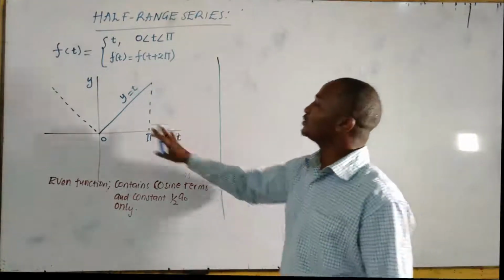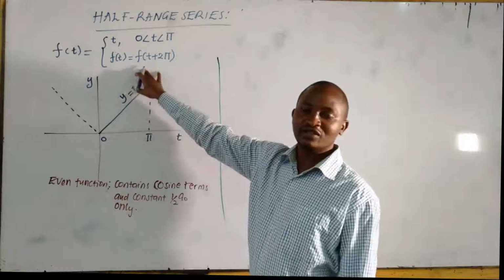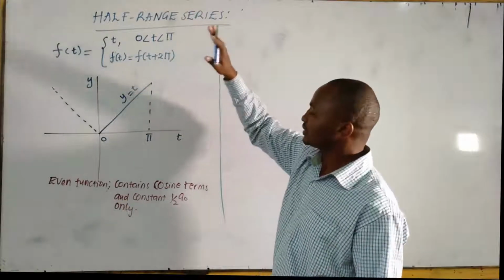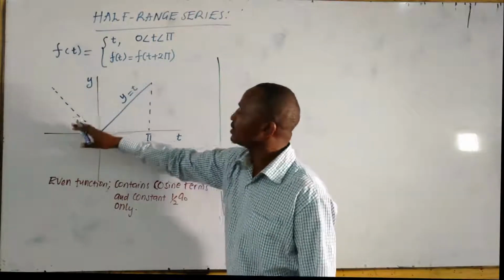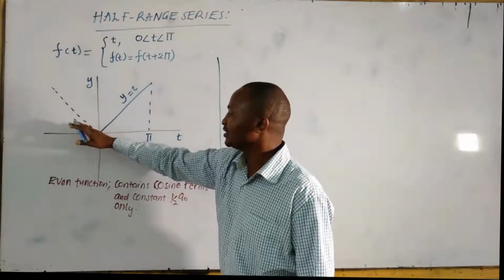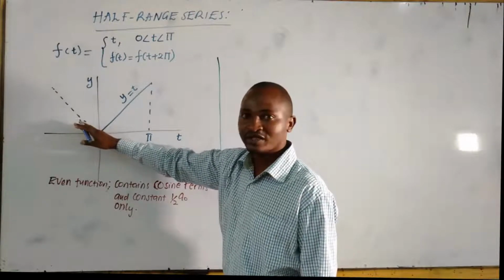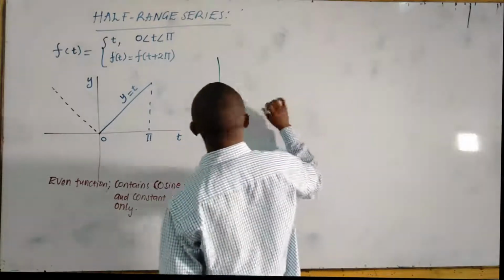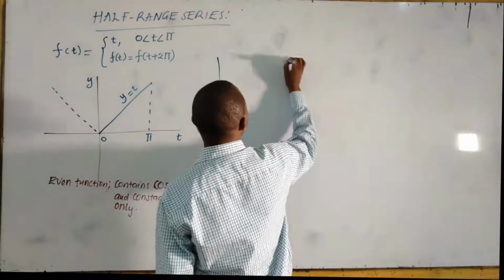Suppose we want to treat the same function as an odd function. We have to make the curve or the graph to be symmetric about the origin. You know the same graph we have over there.